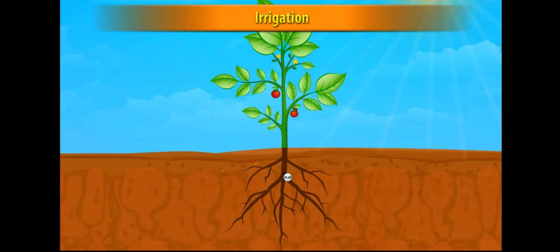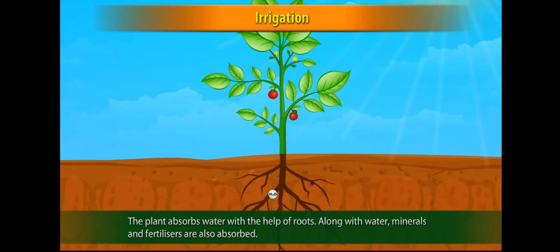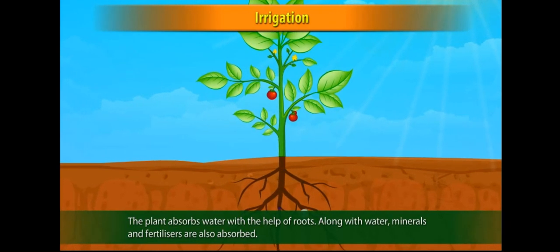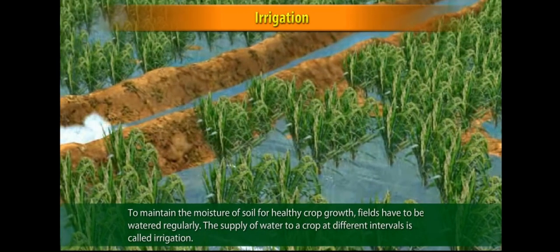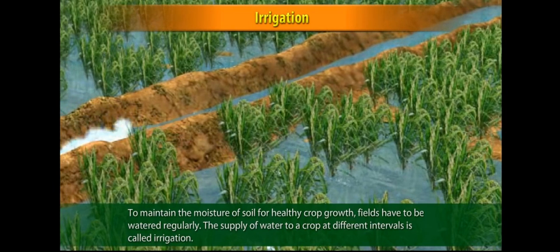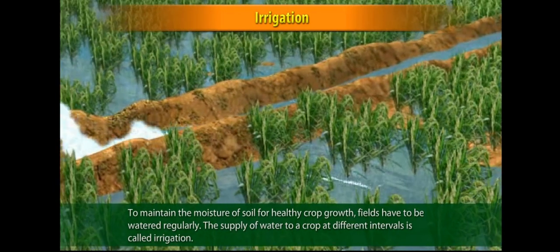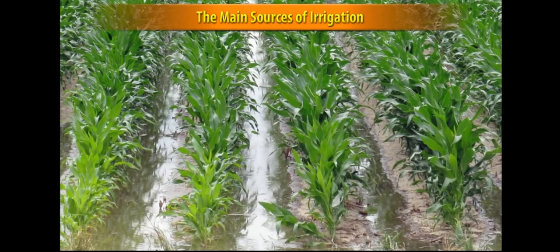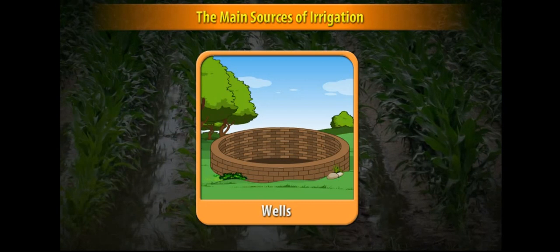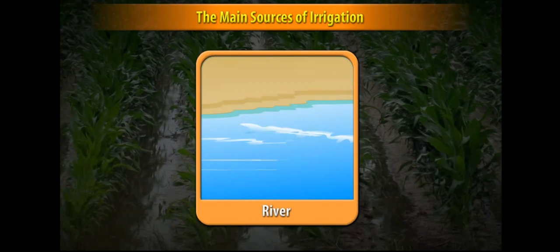Irrigation. The plant absorbs water with the help of roots. Along with water, minerals and fertilizers are also absorbed. To maintain the moisture of soil for healthy crop growth, fields have to be watered regularly. The supply of water to a crop at different intervals is called irrigation. Sources of irrigation are wells, tube wells, pond, lake, river, canal and dam.